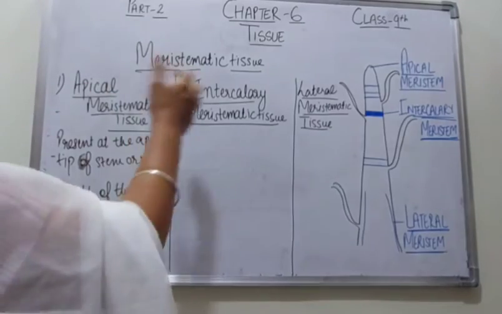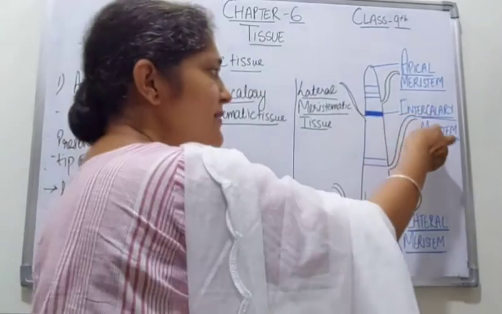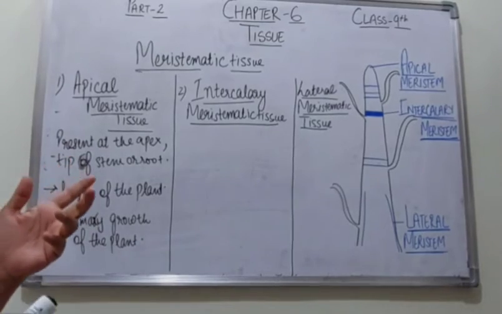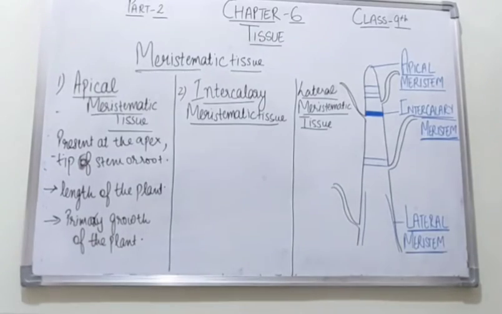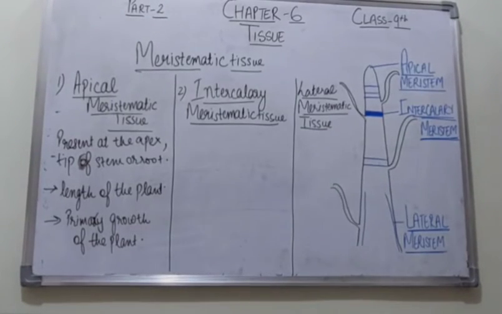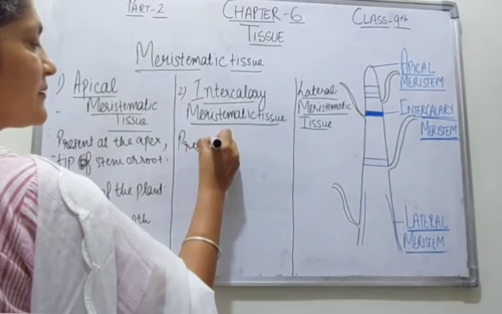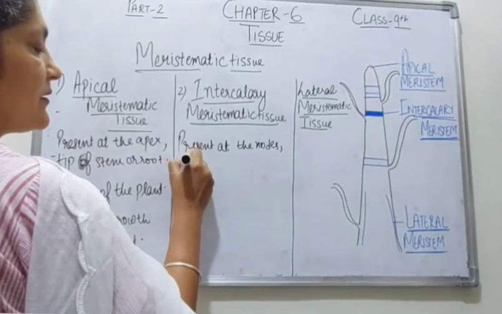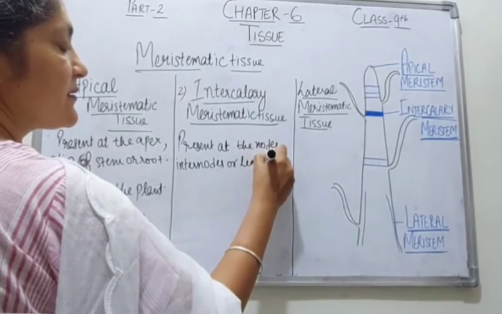Now the second is the intercalary meristematic tissues. They are present at the nodes or internodes. Right, students? Where are they present? They are present at the nodes, internodes or leaf base.